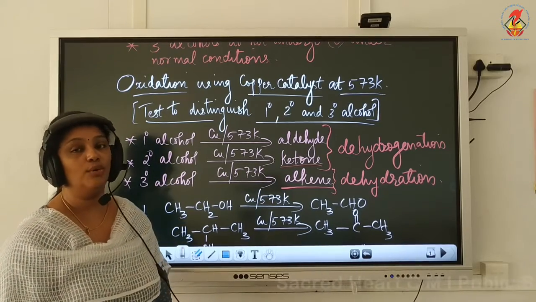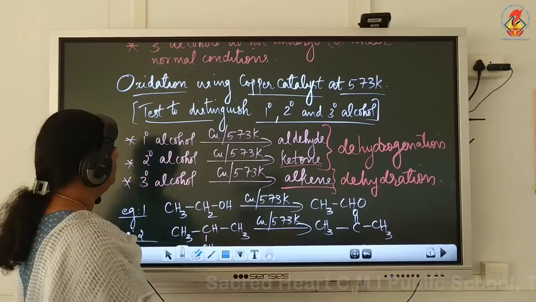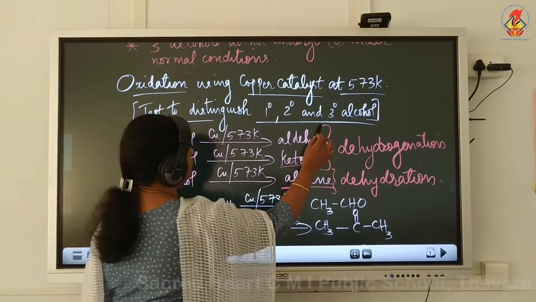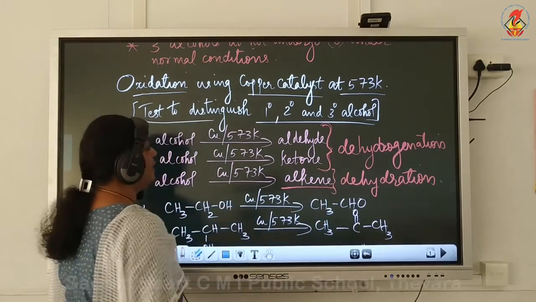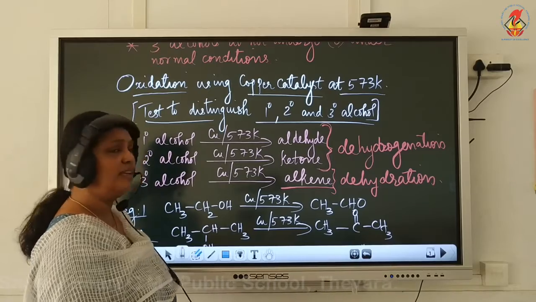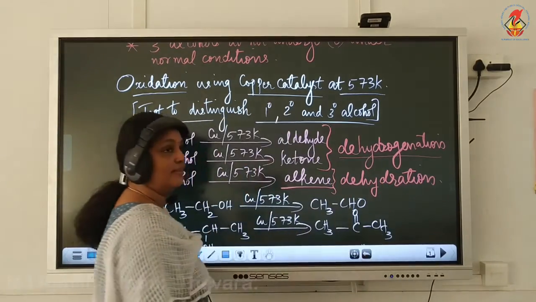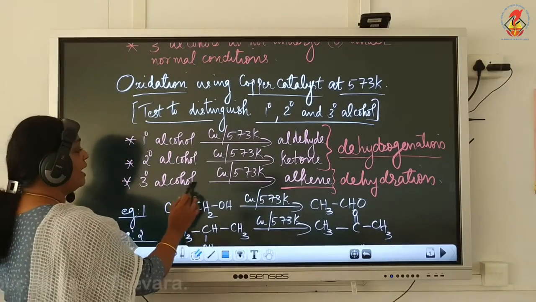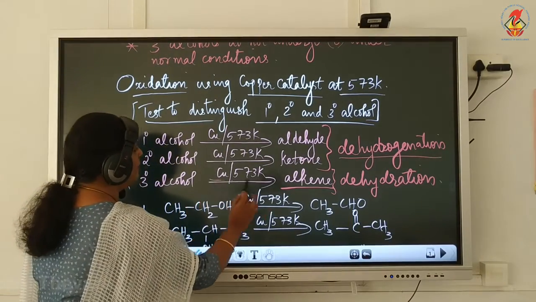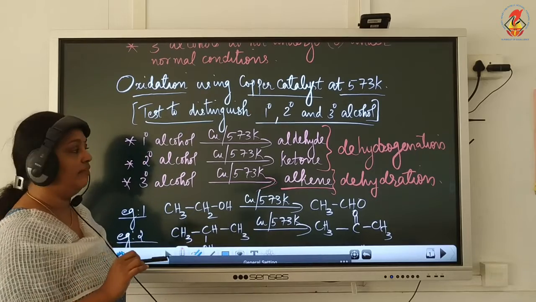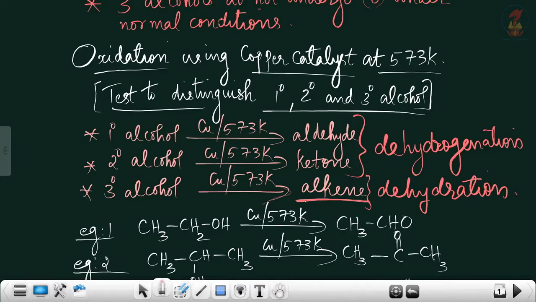So you can see the oxidation of primary and secondary alcohol with copper catalyst at 573 Kelvin involves dehydrogenation reactions. Now, tertiary alcohol with copper catalyst at 573 Kelvin will give alkene as the product.